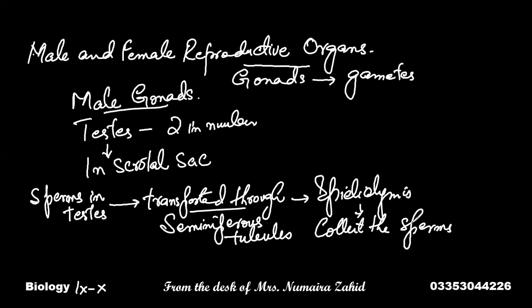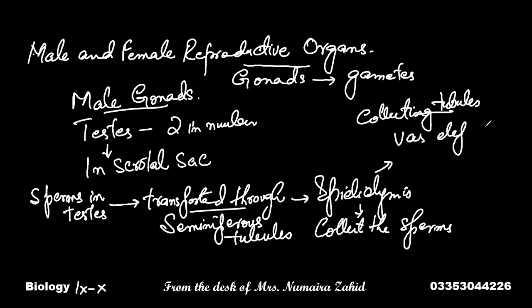Seminiferous tubules are the tubules where the sperms are produced and transported, then collected by the epididymis. The vas deferens are the ducts which are also called collecting tubules. These are also 2 in number, one on either side, left and right.